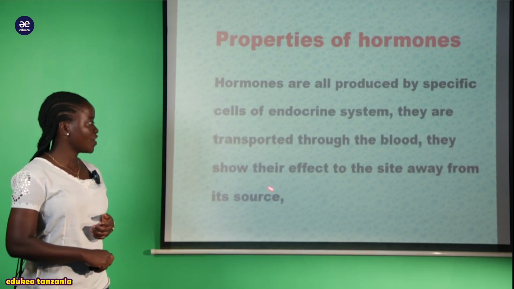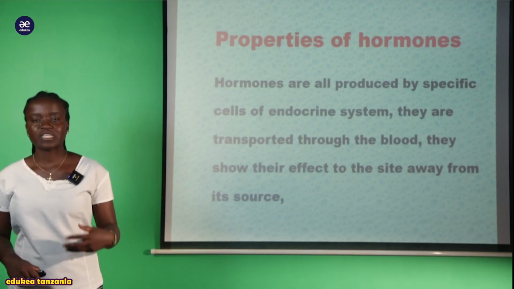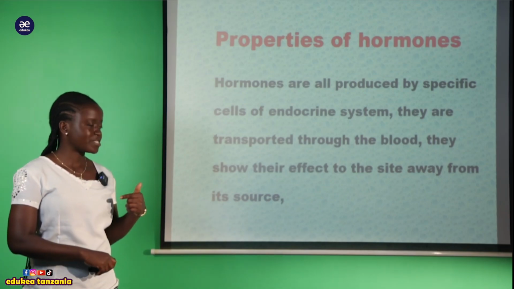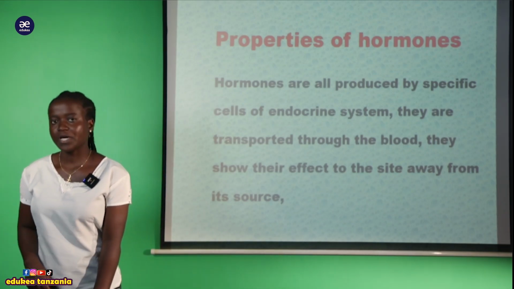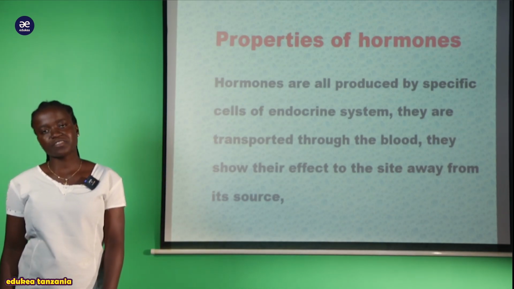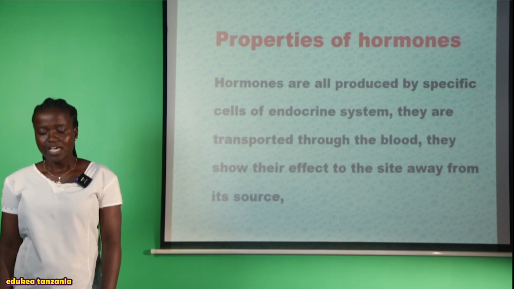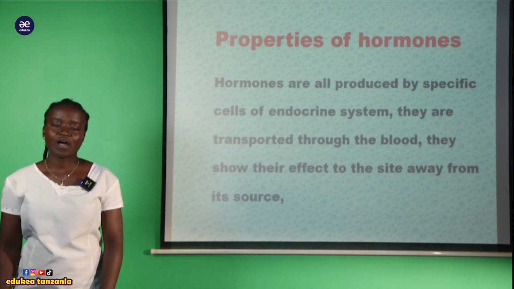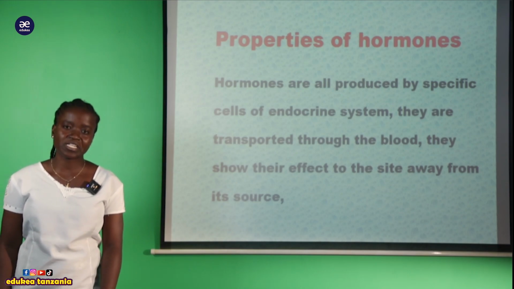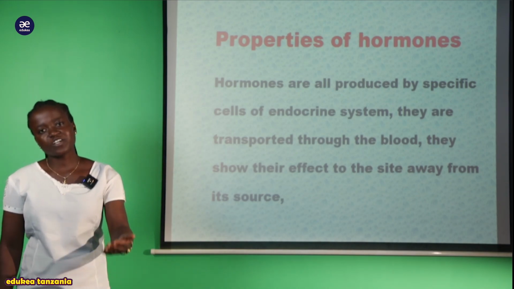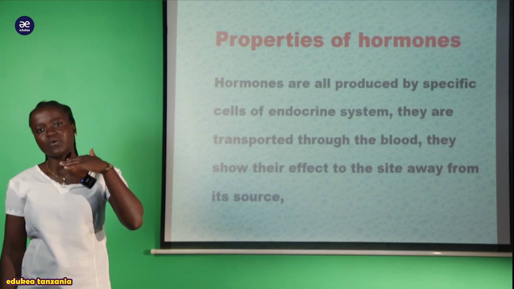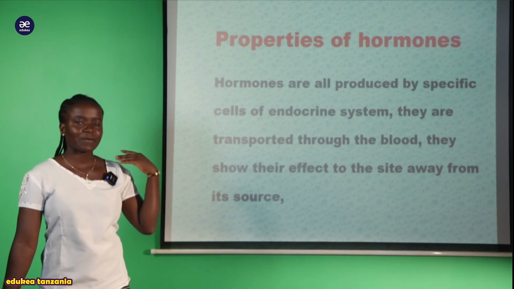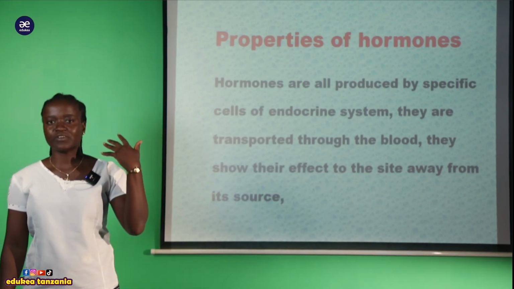Thereafter they will show their effect at a site away from its source. A good example, my students, is the thyroid gland. Ile thyroid gland tunasema iko responsible kwa ajili ya production of thyroxine hormone. Ile thyroxine hormone inaproduciwa kwenye neck region, ndipo ambapo inapatikana ile thyroid gland.